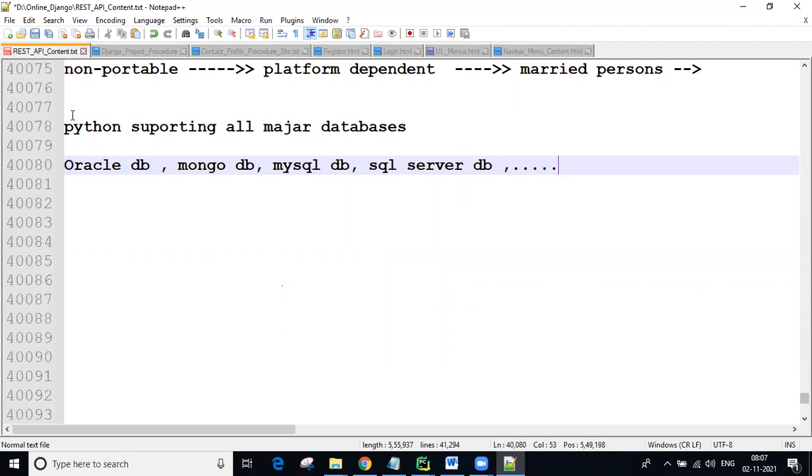So using Python, any database you can use and communicate with. Your application developed using Python can communicate with any database.